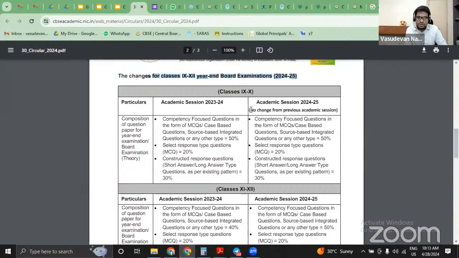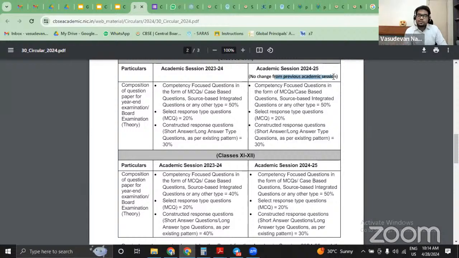In board exams 24-25, this is how it's going to look. The exams are going to happen probably February, March 2025, so next year. So no change from the previous academic session. The previous academic session rule was competency focused questions in the form of MCQ, case-based, source-based, integrated questions, or any other type, 50% of the question paper.